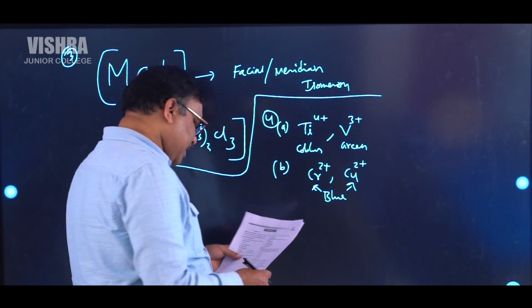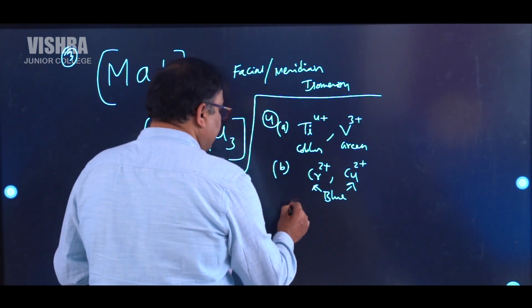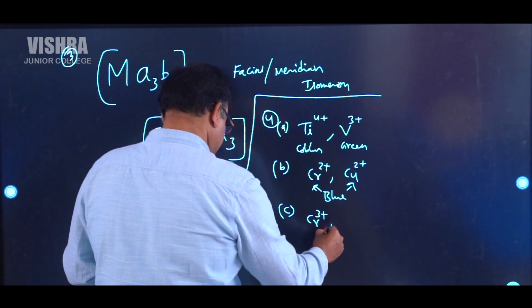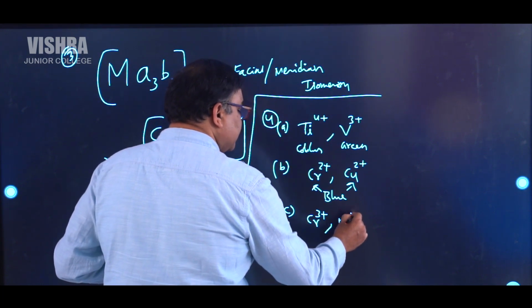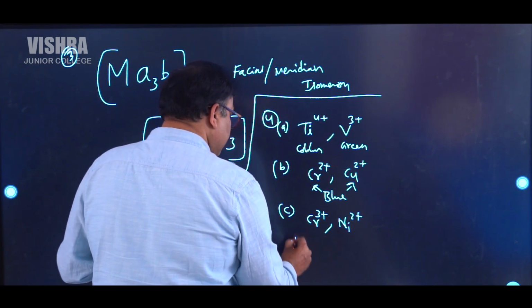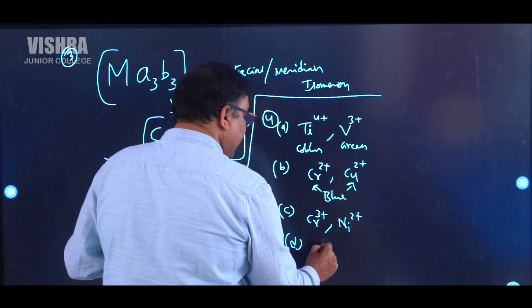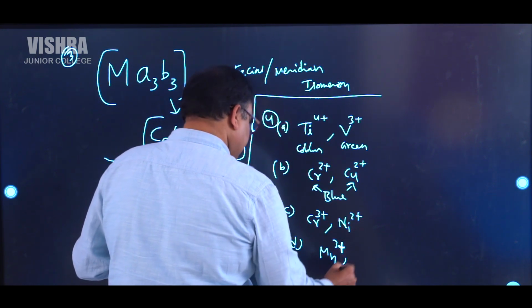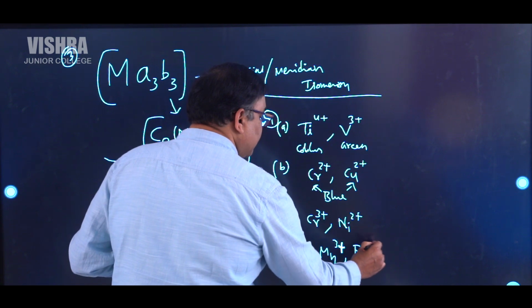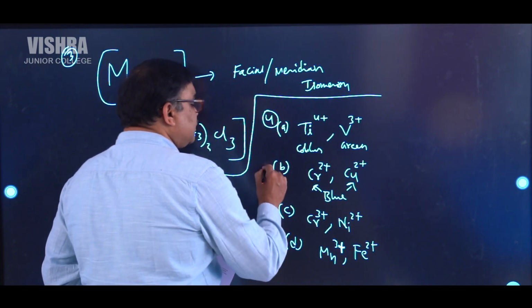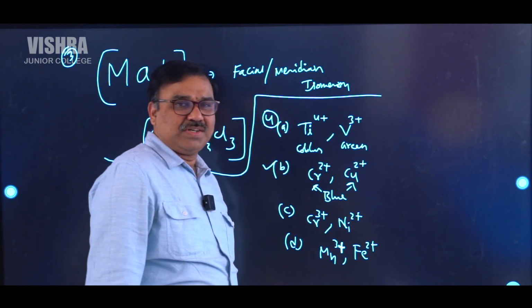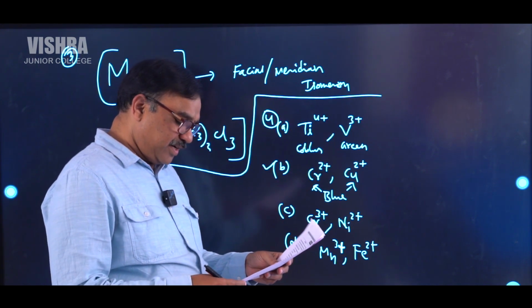And in the same way other ions are also given: chromium 3 plus ion and nickel 2 plus ion, and also manganese 3 plus ion, and of course they have given iron 2 plus ion. All these have different colors, but these 2 ions have the blue color, so this one is the option that we have to select.